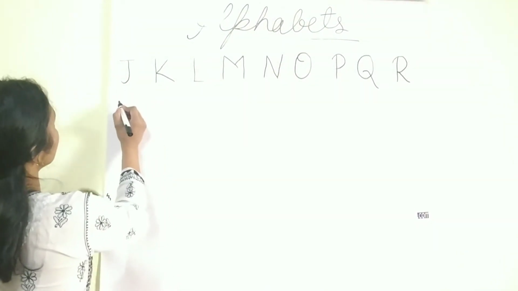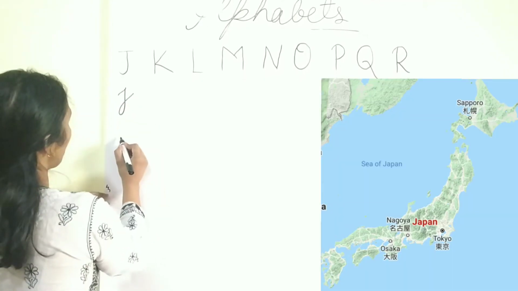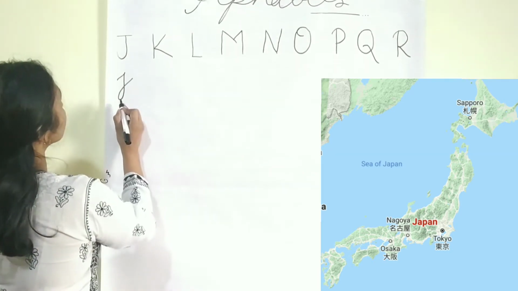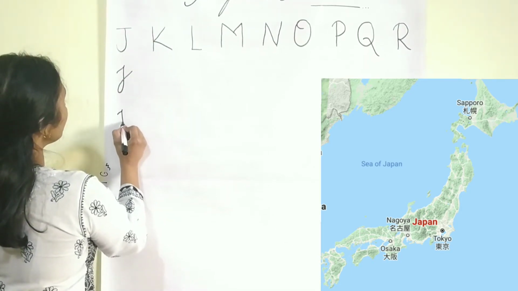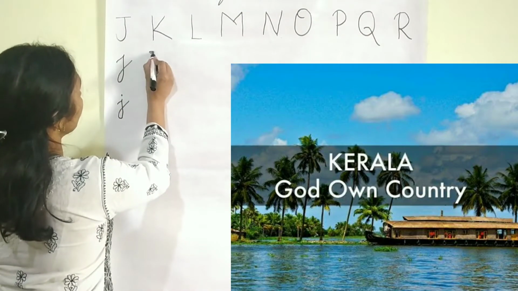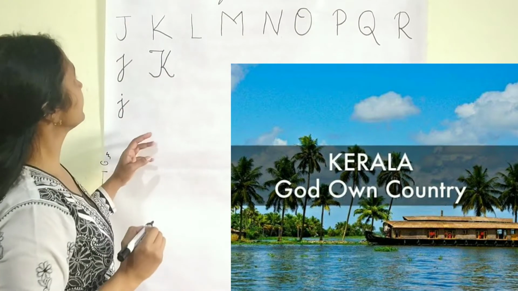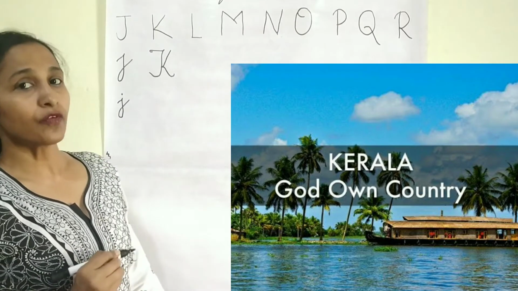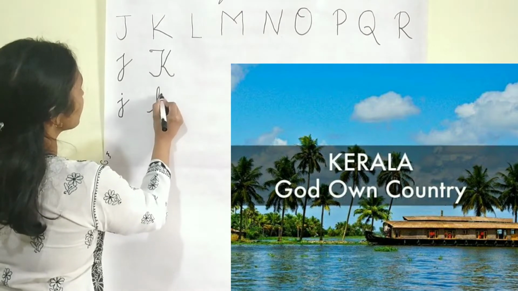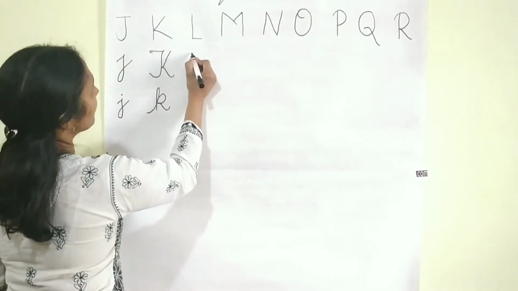Next J. J for Japan. Japan is famous for tsunamis and earthquakes. And capital J and small j are both written in the same manner. K for Kerala. Kerala is a state of India and it is also called the country of gods. Small k, this and this. L. L for London.